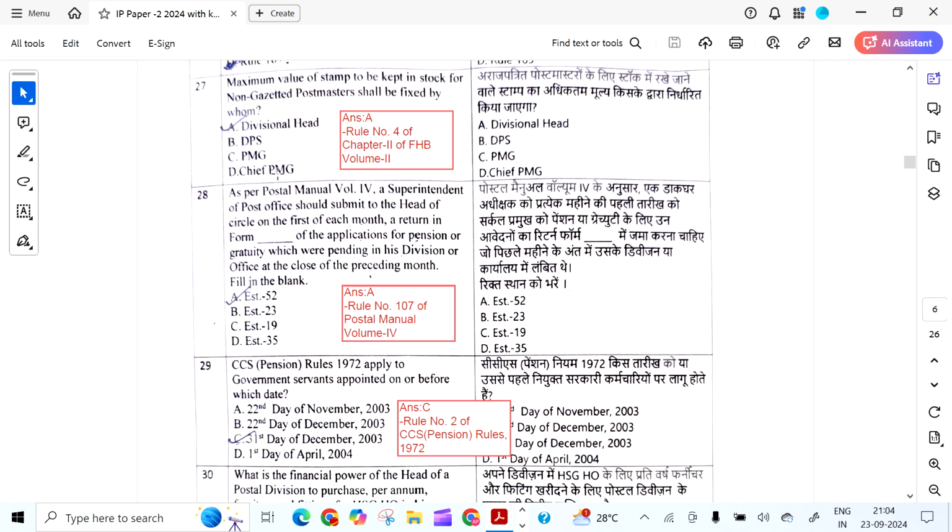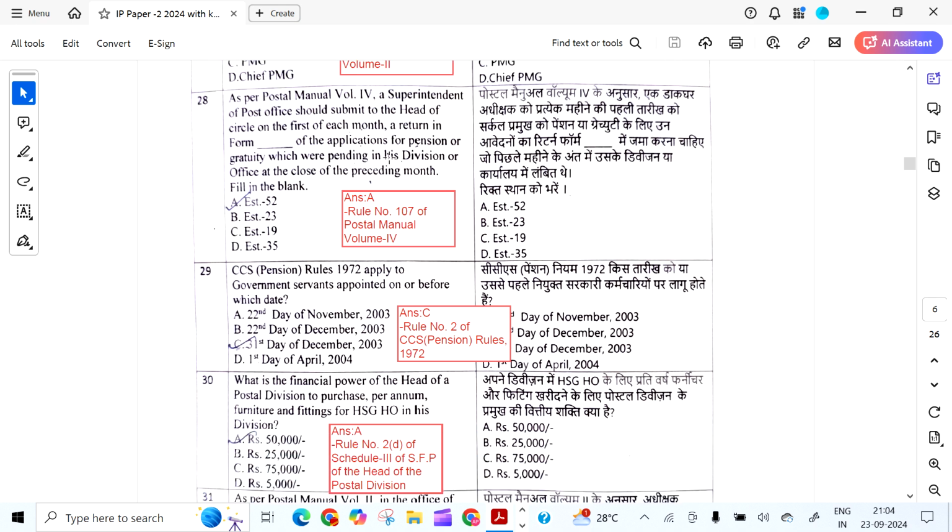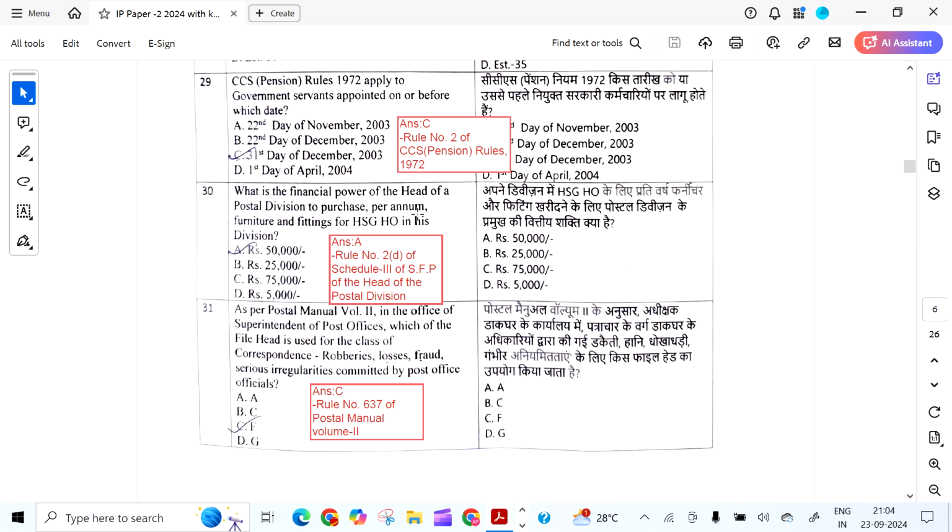Maximum value of stamp to be kept in stock for non-gazetted postmaster shall be fixed by the divisional head as per rule 4 of FHB volume 2 chapter 2. As per Postal Manual volume 4, a superintendent of post offices should submit to the head of the circle on the first of each month a statement in the form dash of the applications for pension or gratuity which are pending in his division or office at the close of the preceding month. It is EST 52 as per rule 107 of Postal Manual volume 4.